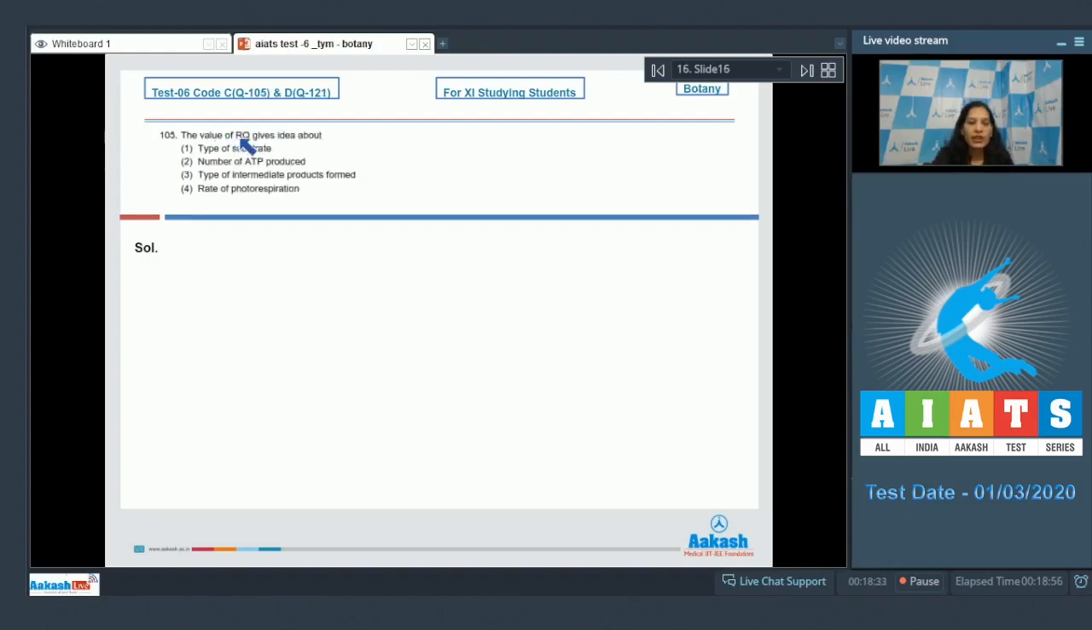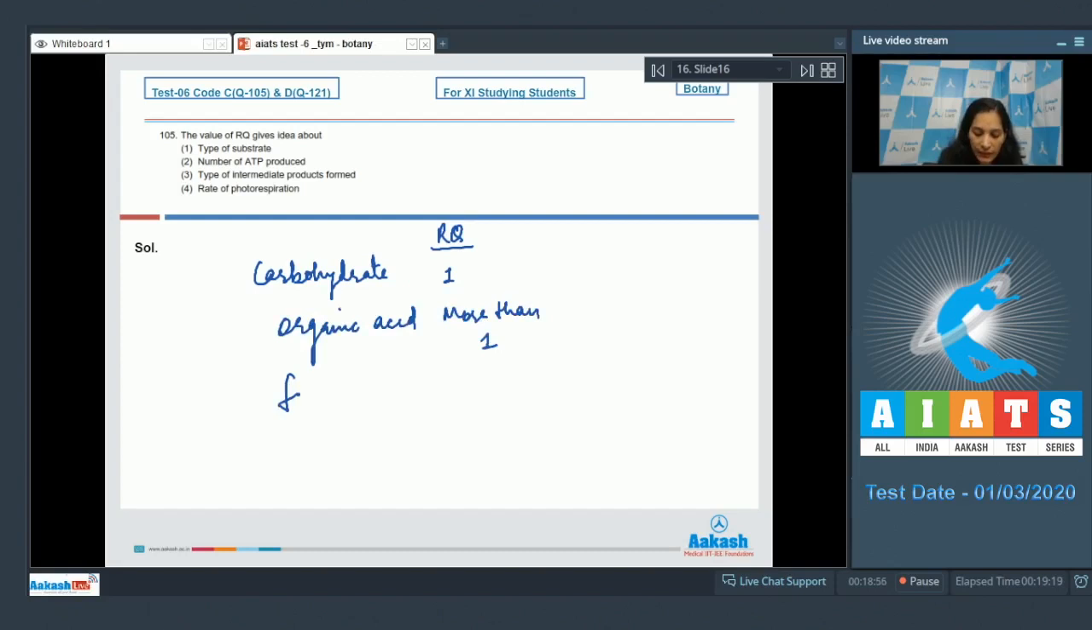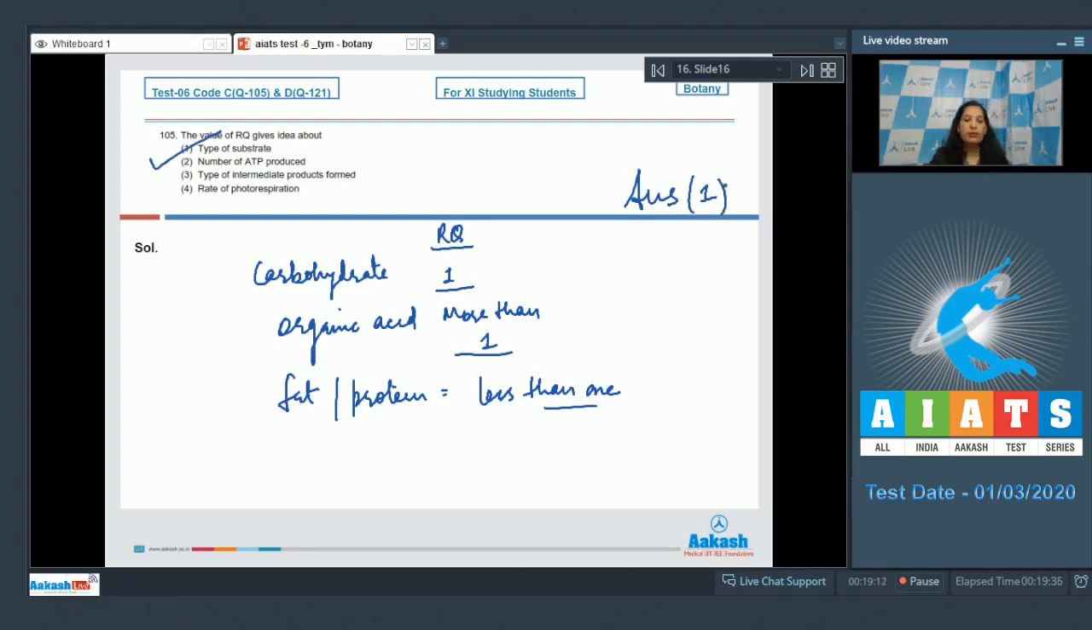Question number 105. The value of RQ gives idea about... RQ gives you the idea about the type of substrate. Why? Because if it is carbohydrate, then the value of RQ will be 1. If it is any organic acid, the RQ will be more than 1. And if it is fat or protein, then its value will be less than 1. So with the help of RQ, you can determine the type of substrate. So the correct option for the given question is option number 1. Let's move to the next question.